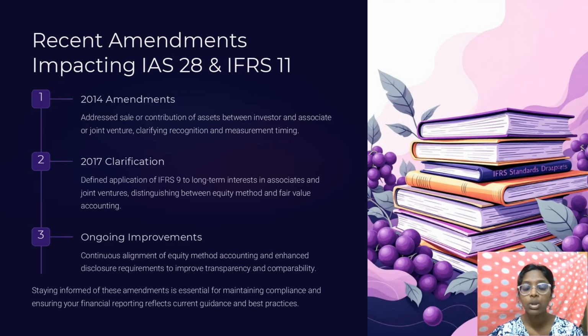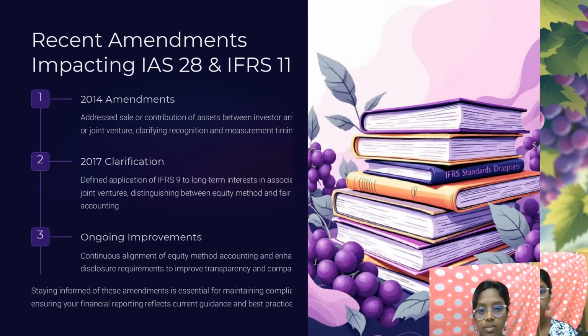Next is the 2017 clarification, which defined when and how to apply the IFRS 9 rule to long-term interests in associates and joint ventures. Next are ongoing improvements, which mostly focus on making the equity method of accounting more consistent and requiring more detailed disclosure in financial reports.